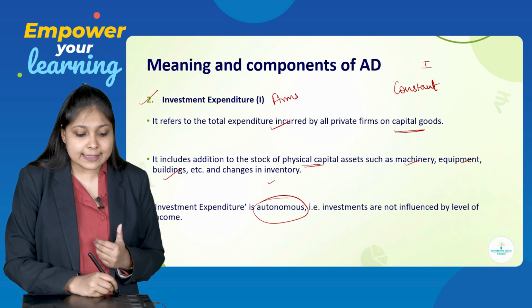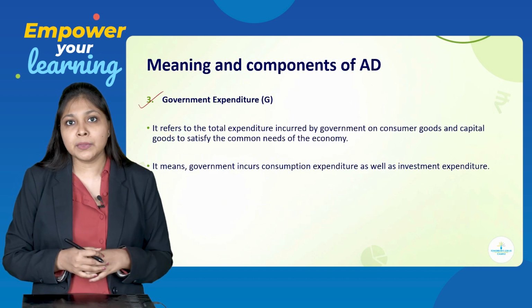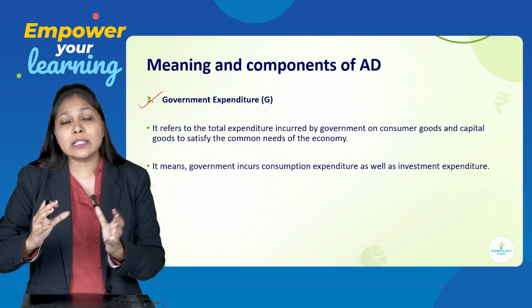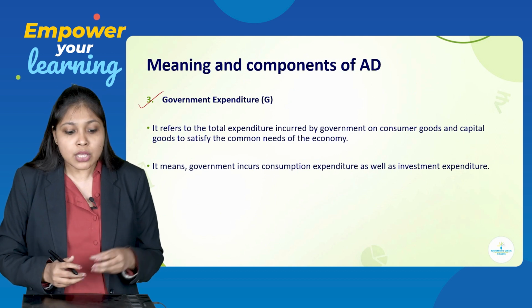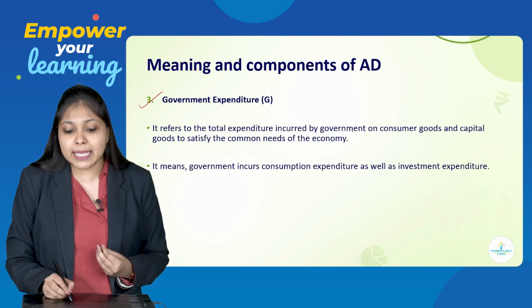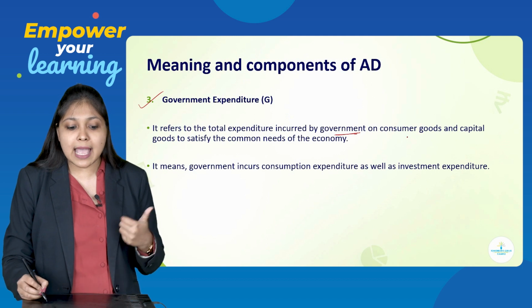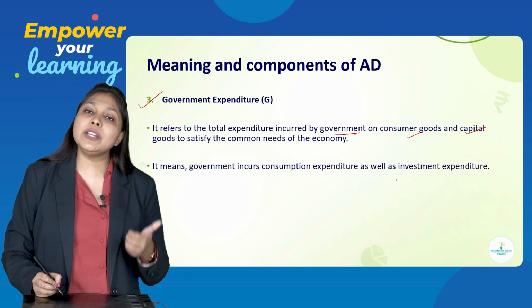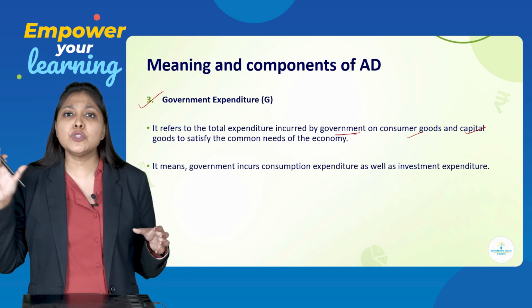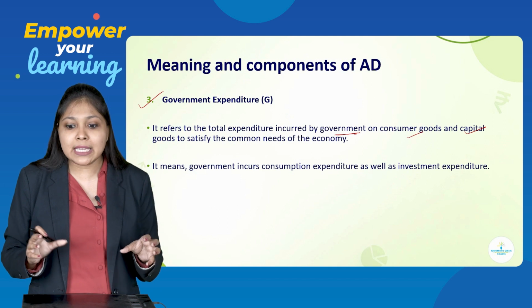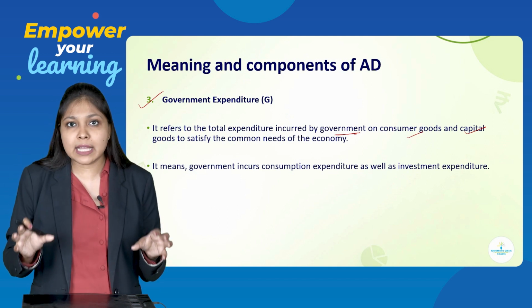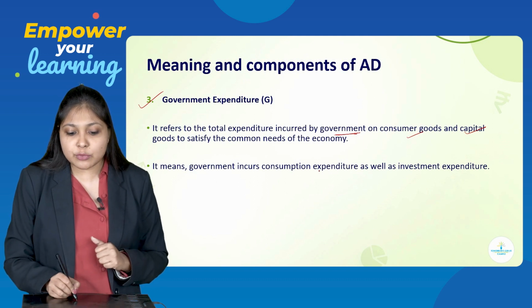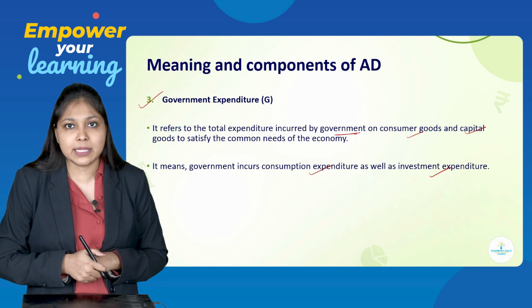Fine. So next is government expenditure. All the expenses which are done by the government also get included under the components of AD. So total expenditure incurred by the government on consumer goods as well as on capital goods to satisfy the common needs of the economy. When we talk about government expenditure, it includes both kinds of expenditure, capital as well as consumer. Both kinds of goods the government is going to purchase.